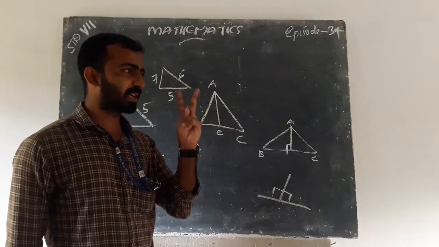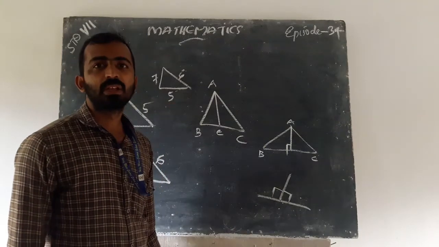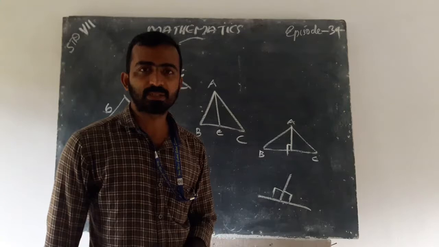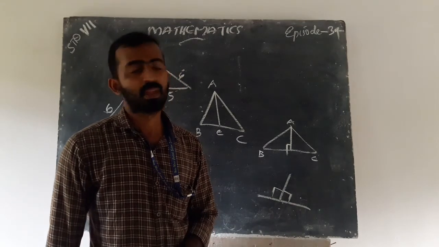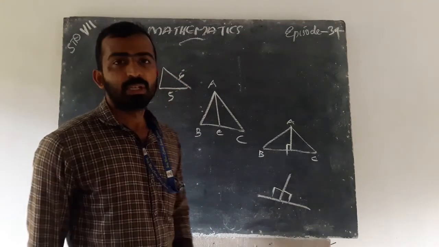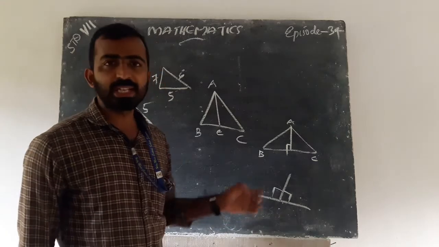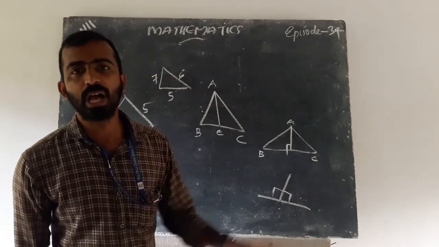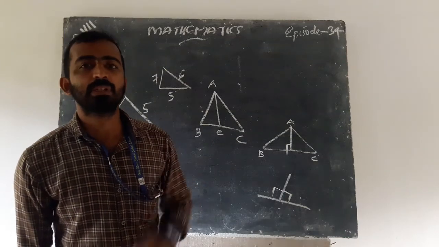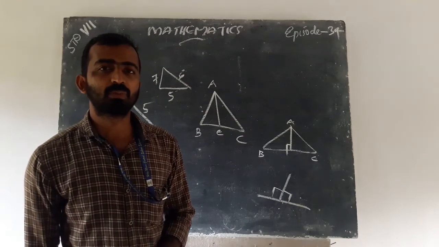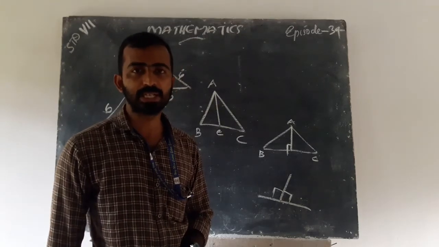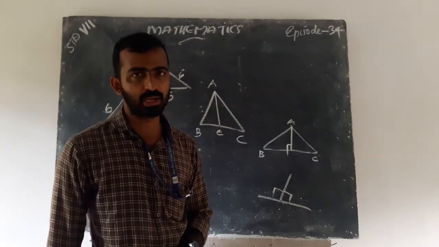If two sides of a triangle are equal, that type of triangle is called an isosceles triangle. And if three sides are equal, that type of triangle is called an equilateral triangle.